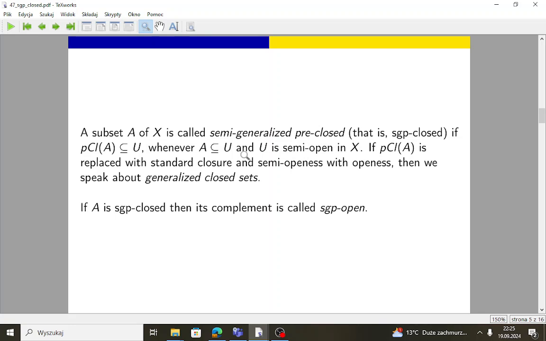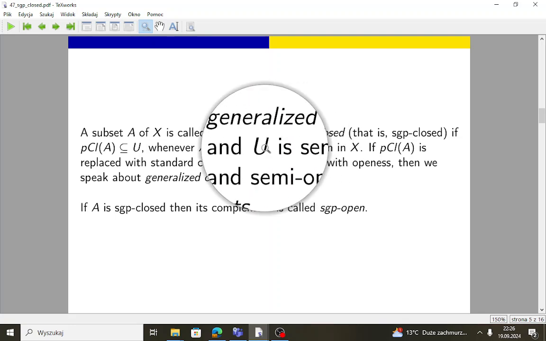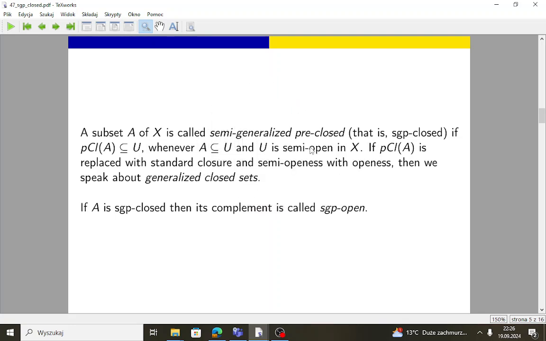The aspect of generalized closed sets, of semi-open and semi-closed sets, and of pre-closed sets. Moreover, if we replace pre-closure with standard closure and semi-openness here with openness, then we speak about generalized closed sets, which are an older concept.